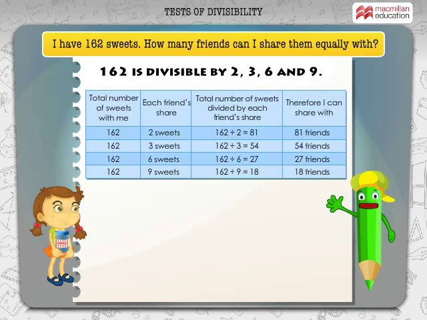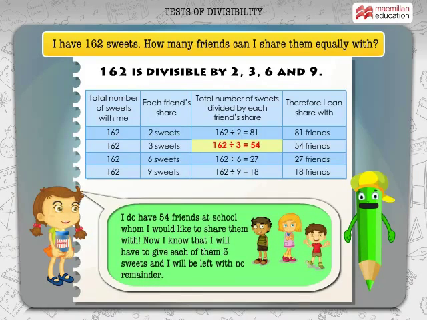But I think eating 6 or 9 sweets each might make them sick. If you share the sweets in any of these ways, you can divide 162 sweets without any remainder. Thank you, Mathwiz. This is perfect. I do have 54 friends at school whom I would like to share them with. Now I know that I will have to give each of them 3 sweets and I will be left with no remainder. You are amazingly fast at division.